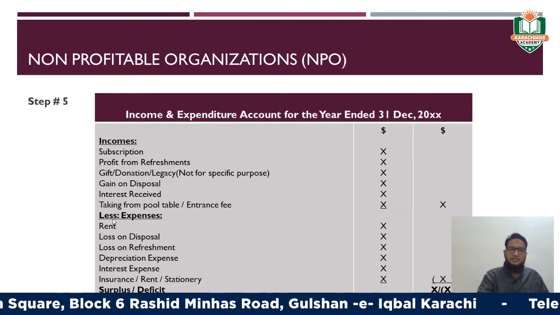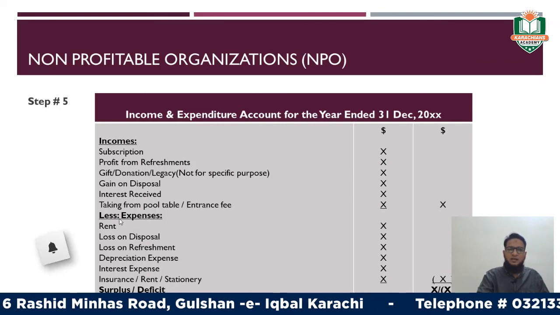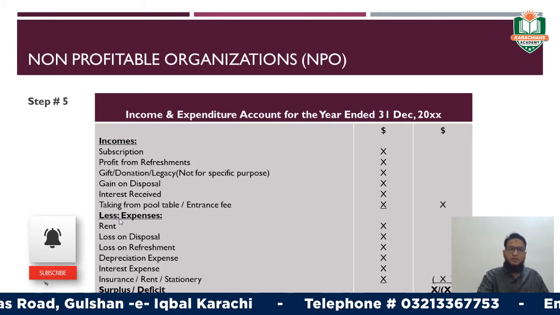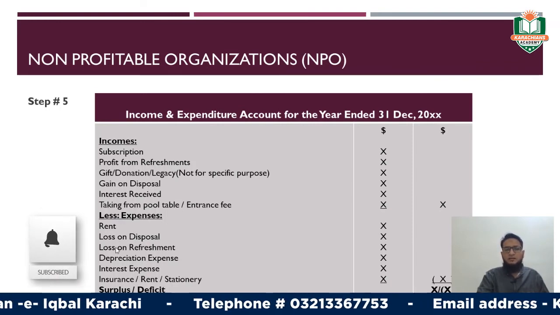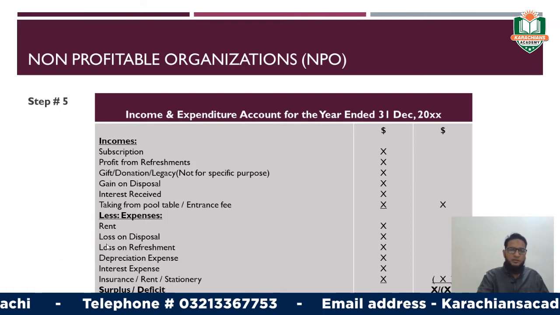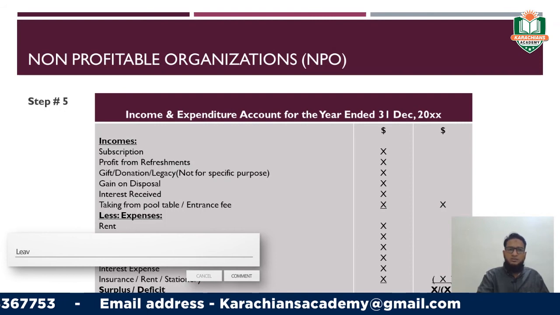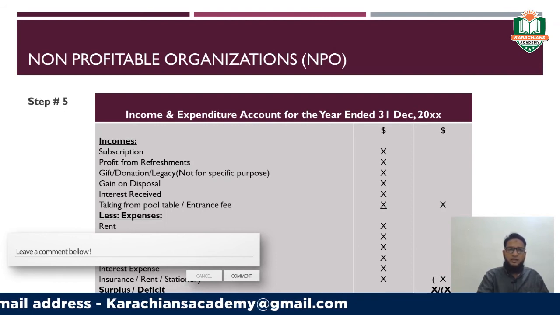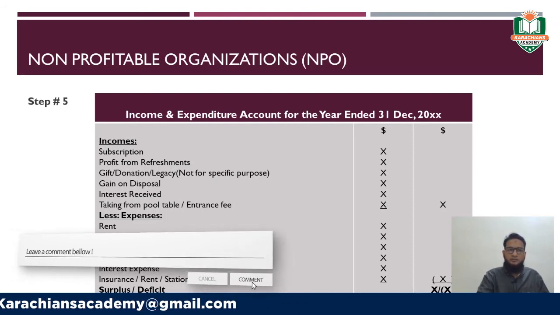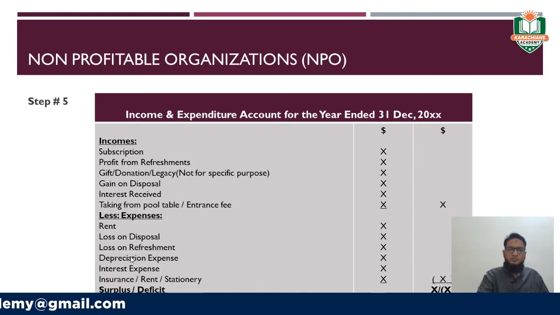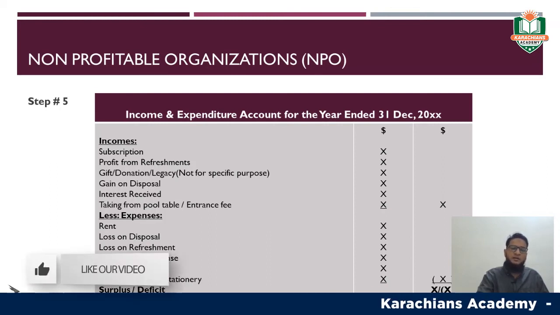you have to list all the expenses which the non-profitable organization has incurred during the period. It may be rent for the premises, loss on disposal of any non-current asset, loss on refreshment, depreciation of the equipment, machineries, indoor equipment or buildings, premises, right?